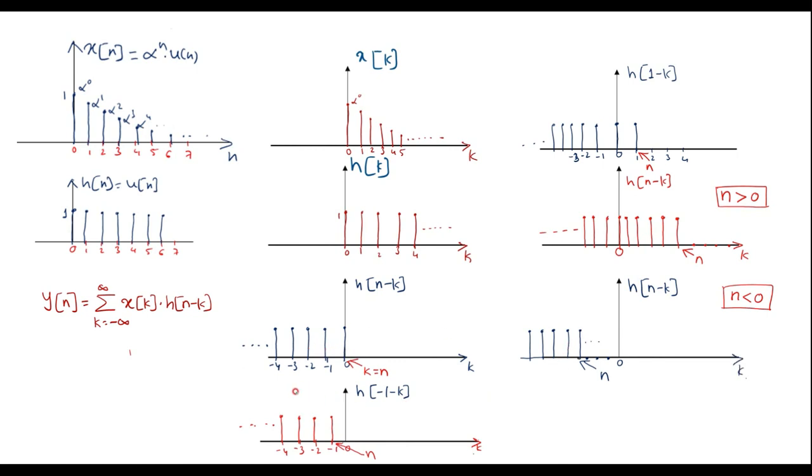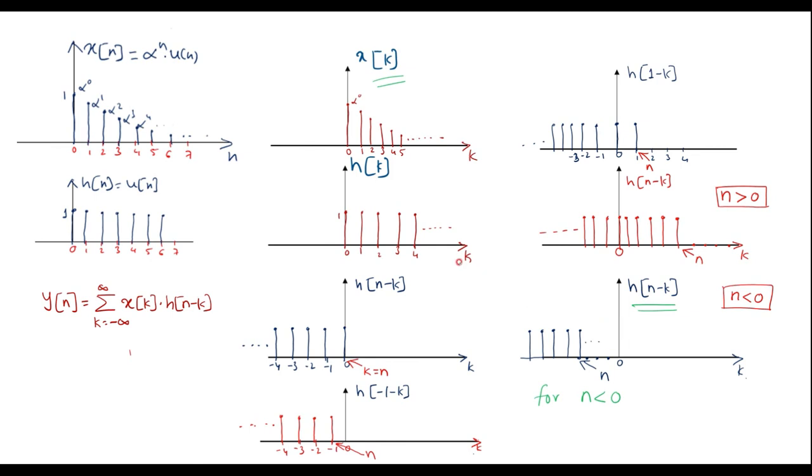Now we'll try to perform the multiplication between x of k and h of n minus k when n is less than 0. That is, if we consider n is less than 0, it means that we are supposed to consider this waveform, and we are supposed to perform the multiplication between x of k and h of n minus k when n is less than 0.